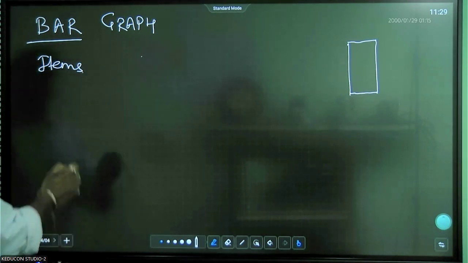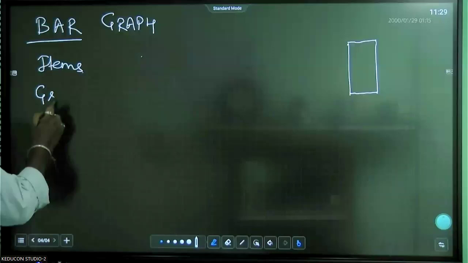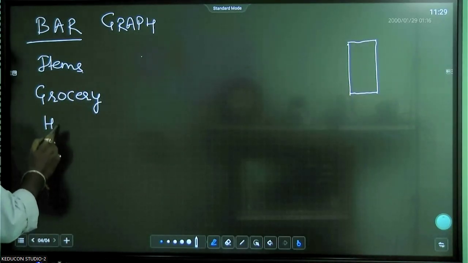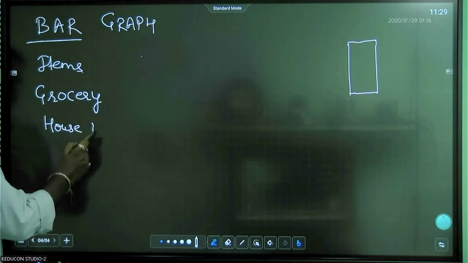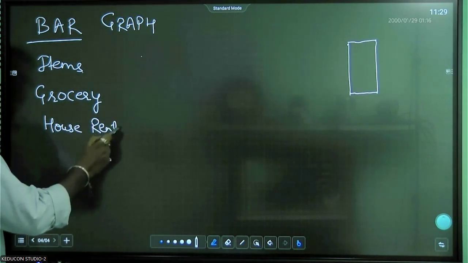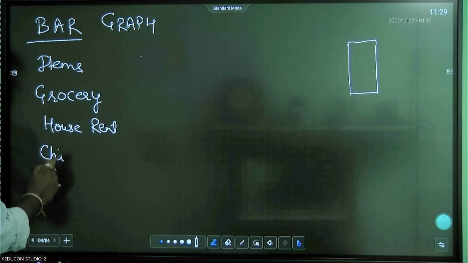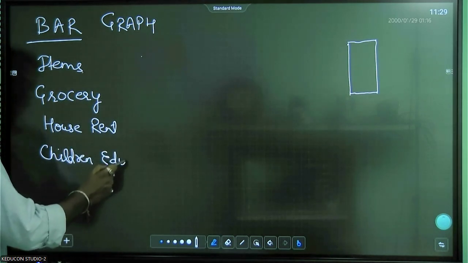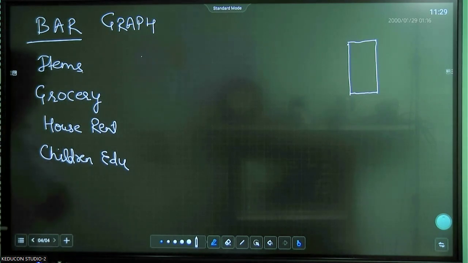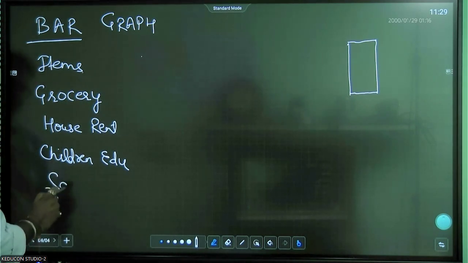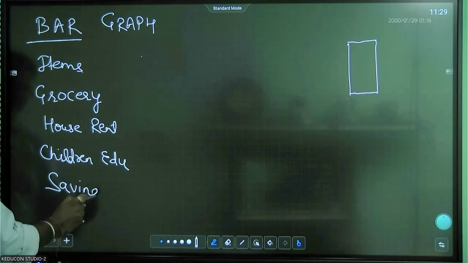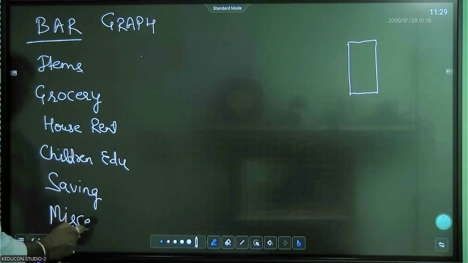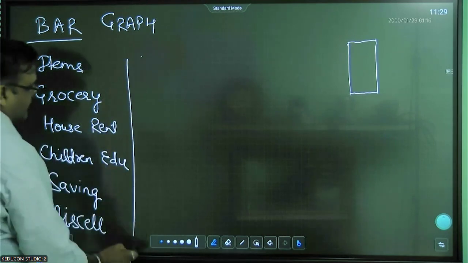For example, grocery, house rent, children's education, then saving, and let's say miscellaneous. Miscellaneous means all other things put together.